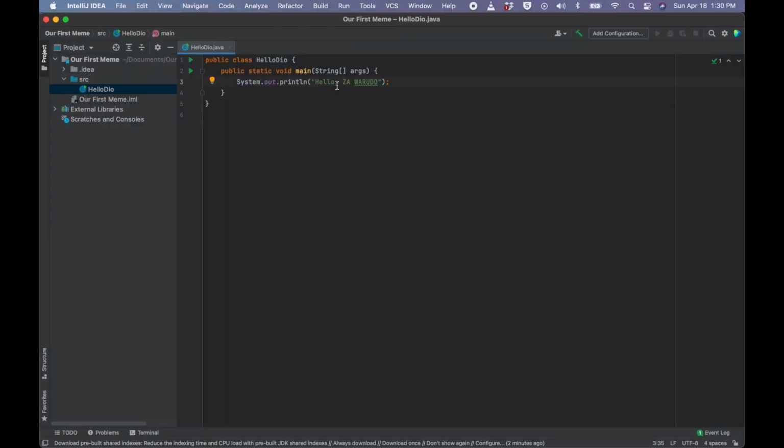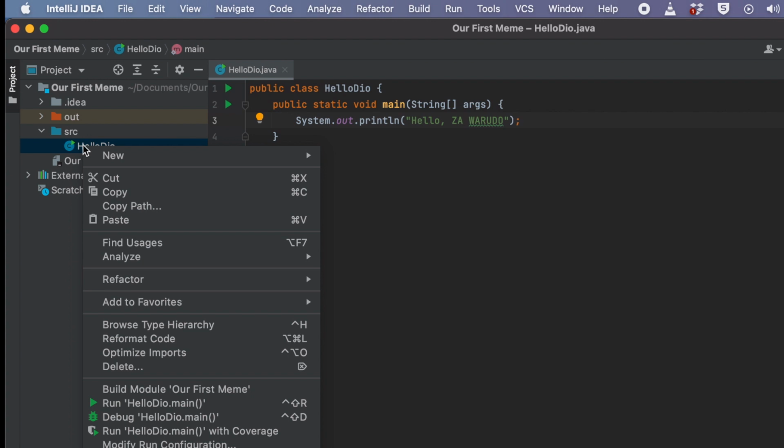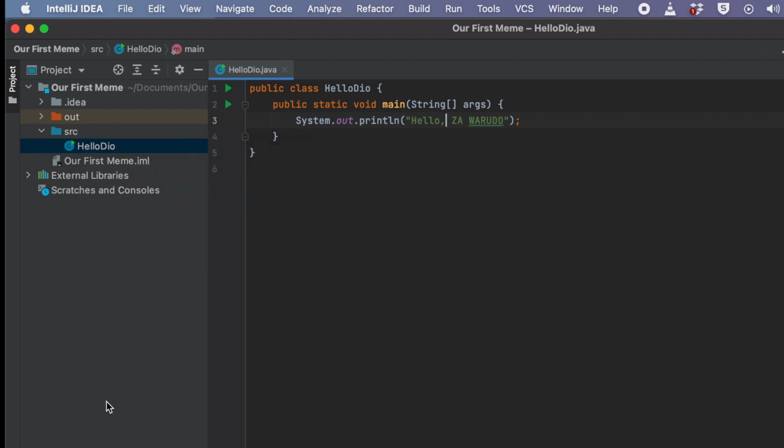Now, what we're going to do here is go up to this little hammer up in the corner. We're going to click that. That tells our computer to build all of our code and make sure that everything works together all nice and clean like. So that's going to run at the bottom, and then we're going to come over to the Hello Dio. And then once that's done, we're going to right click on the Hello Dio and then go down to run HelloDio.main. Click on that. The computer will do a bunch of black magic.